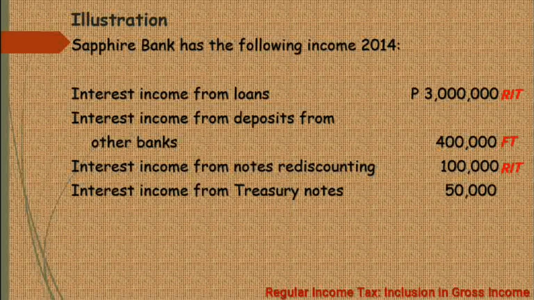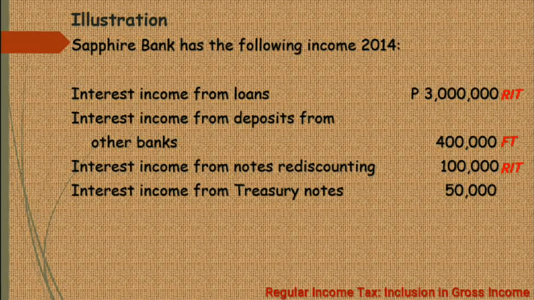So, nabanggit ko kanina, 'di ba, na yung interest income galing sa bank deposits and deposit substitutes, they are subject to the final tax. So, aside from these items, actually, yung final tax is also applied to the interest income coming from government securities, money market placements, trust funds, and other investments evidenced by certificates prescribed by the BSP.